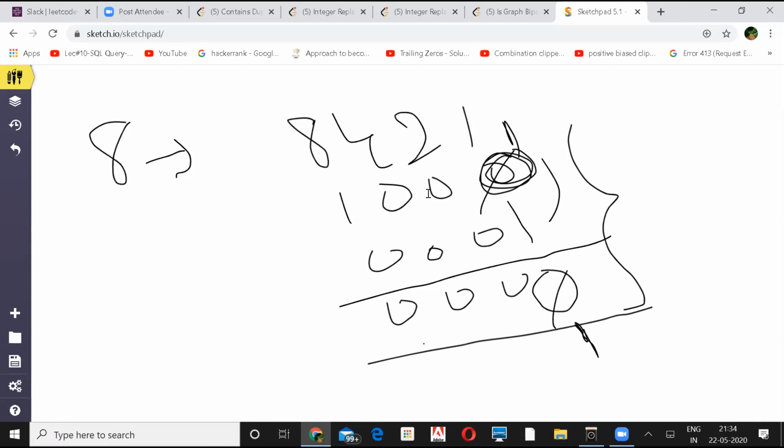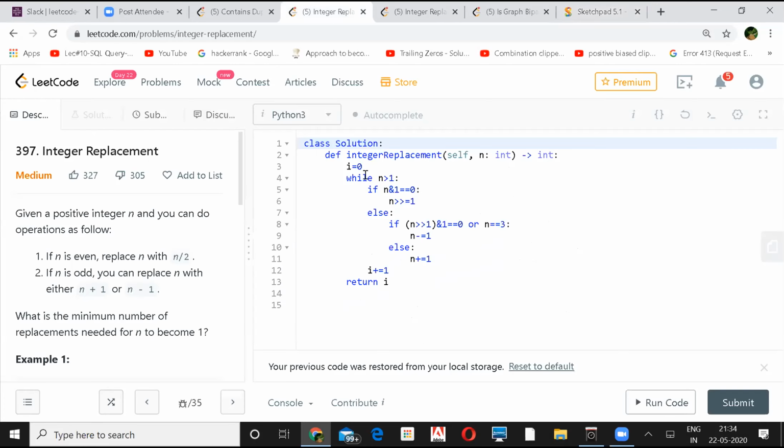So this is what I'm checking. If ANDing with 1 gives 0, that means it's an even number, so you do the right shift. Doing a right shift means you are dividing the number by 2. The next process is, whenever you find an odd number, you try to see whether you should go for plus 1, making it even, or minus 1.